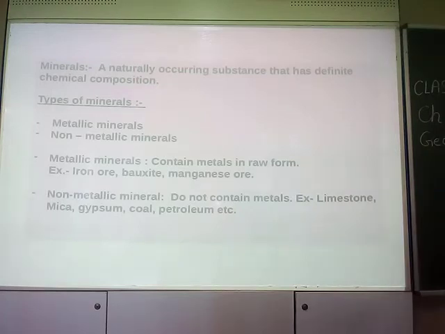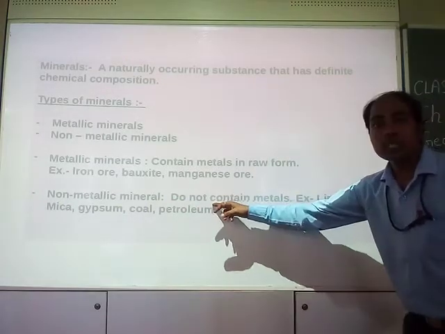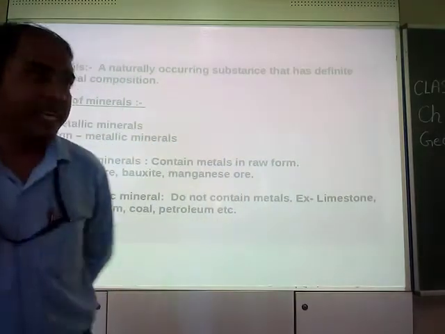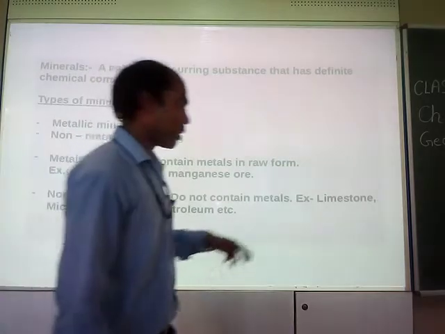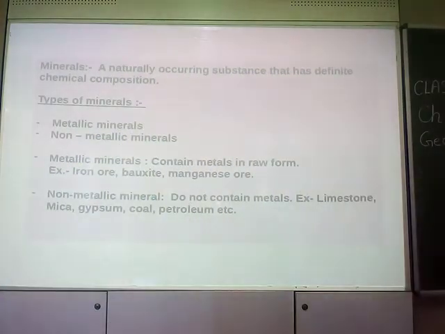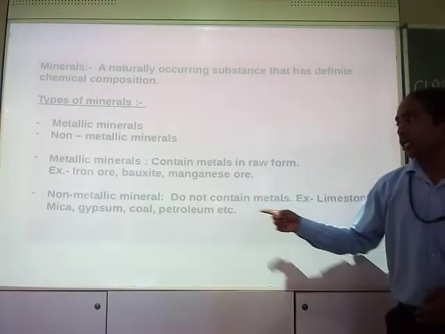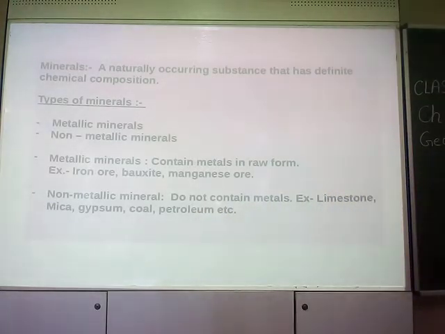So these are metallic minerals. Now non-metallic minerals. What are non-metallic minerals? Minerals which do not contain metals are non-metallic minerals, right? Examples I have also given: limestone, mica, gypsum, coal, petroleum. These are non-metallic minerals. Clear?